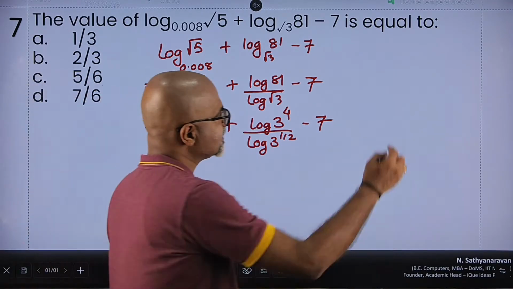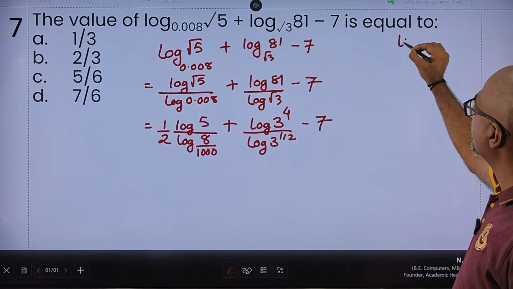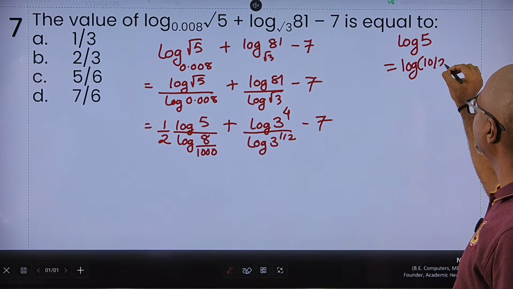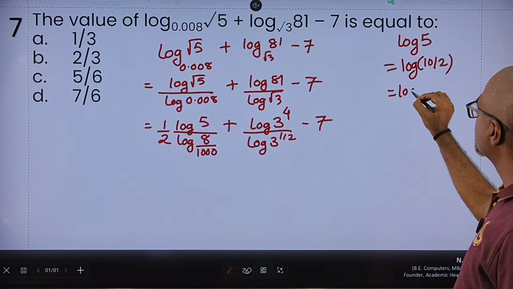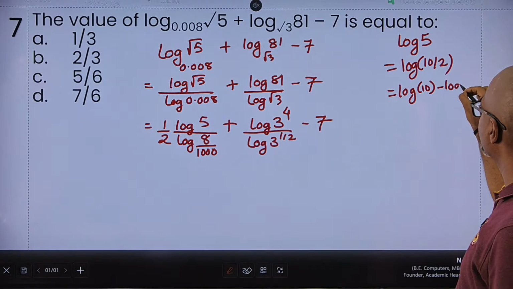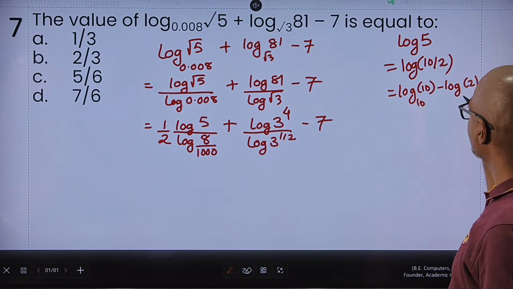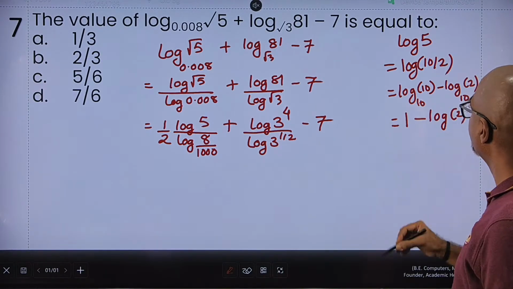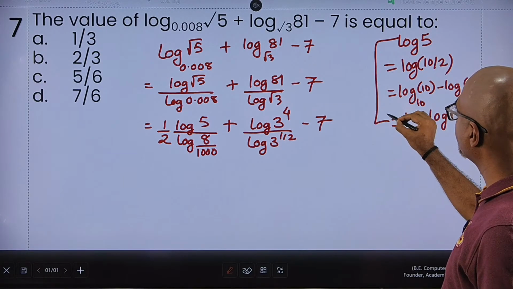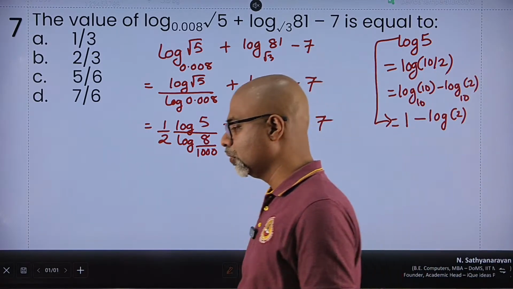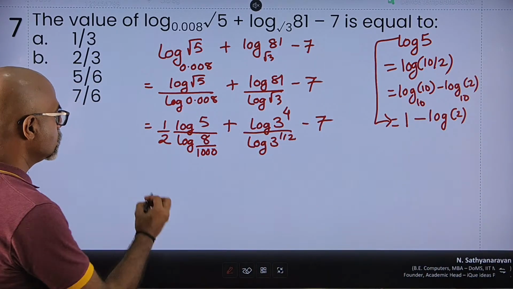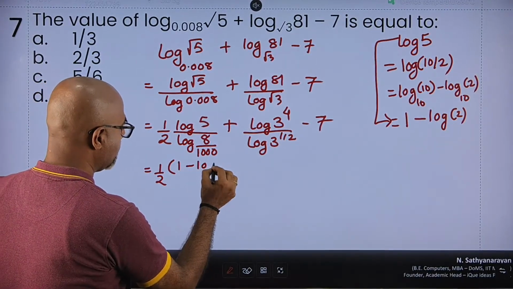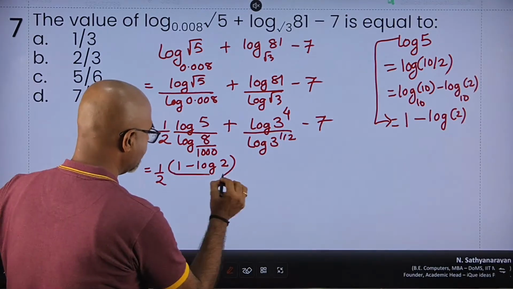Now, what do we do? Log 5. Here's a simple trick that you should remember, that log of 5 is actually log of 10 divided by 2, which can be written as log of 10 minus log of 2. And when the base is always 10, log 10 to the base 10 is 1, minus log of 2. So I can always write log of 5 as 1 minus log of 2. It's an important derivation to keep in mind. So let's put it as 1 upon 2. Instead of log 5, I write it as 1 minus log of 2 divided by.